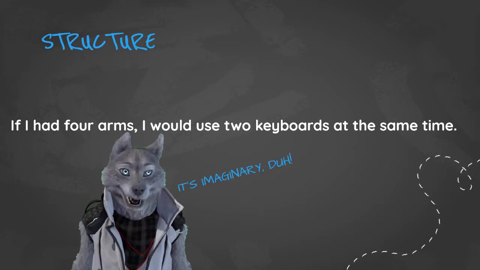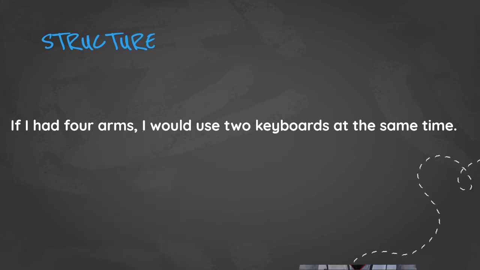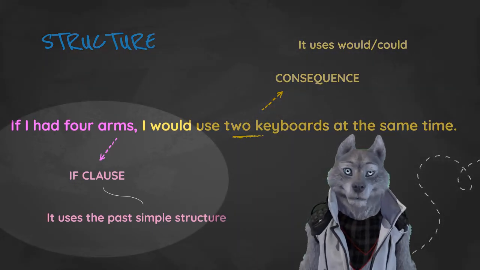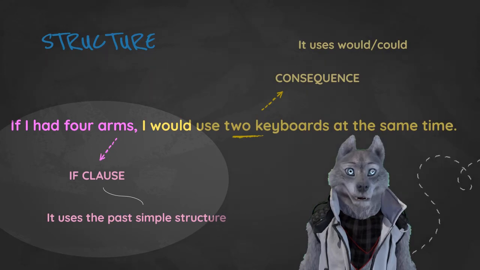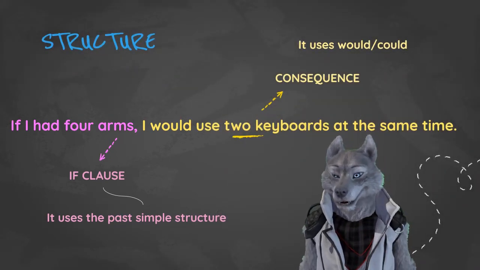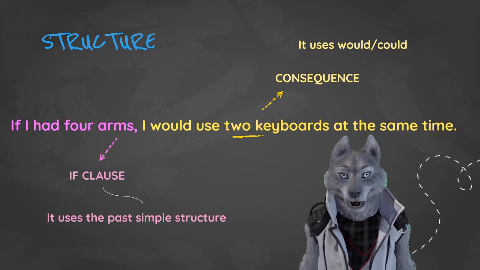I have only 2. Yeah, but you know what? We're gonna need some color. Whew, color. It helps a lot. Now, the first clause, well, we call it the if clause again. It uses past simple. Okay, we always use the past simple in this part. If I had 4 arms. Remember, had is the past form of have.